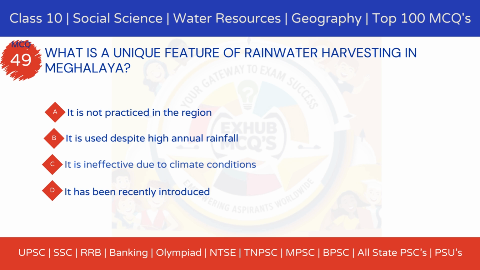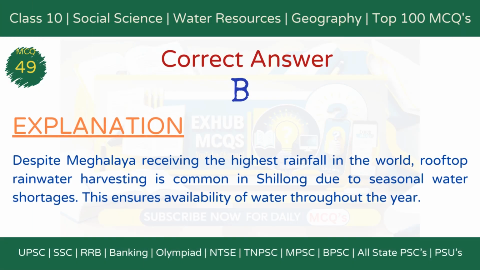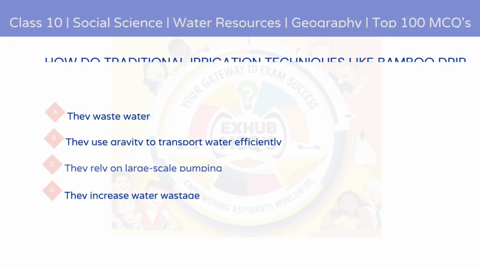Option C, it is ineffective due to climate conditions. Option D, it has been recently introduced. The correct answer is Option B, it is used despite high annual rainfall. Explanation: Despite Meghalaya receiving the highest rainfall in the world, rooftop rainwater harvesting is common in Shillong due to seasonal water shortages. This ensures availability of water throughout the year.